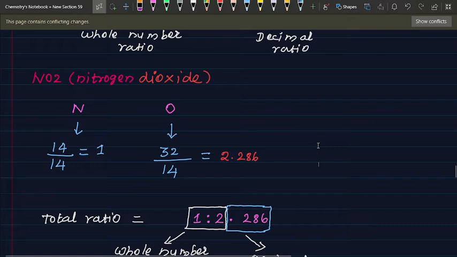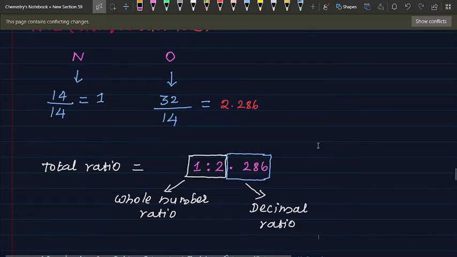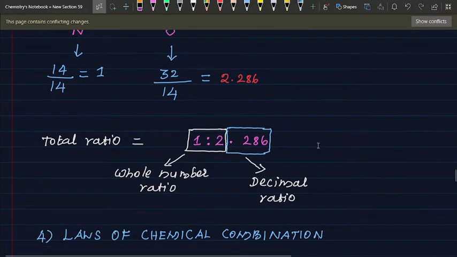See below. The total ratio is 1:2.286. This is the decimal ratio.